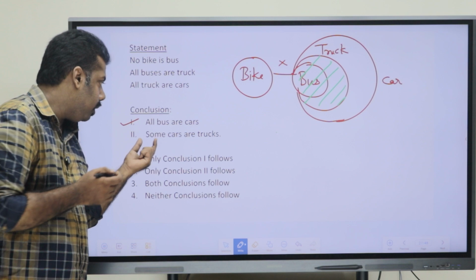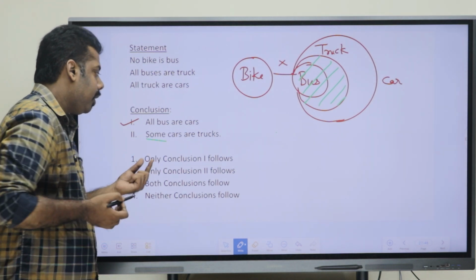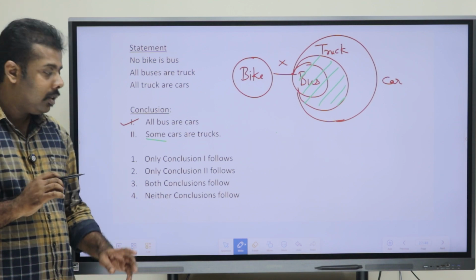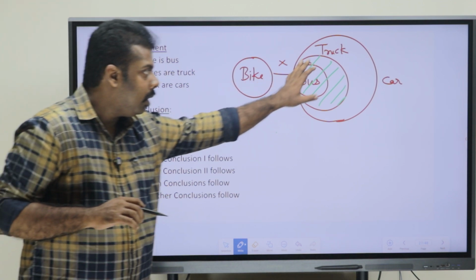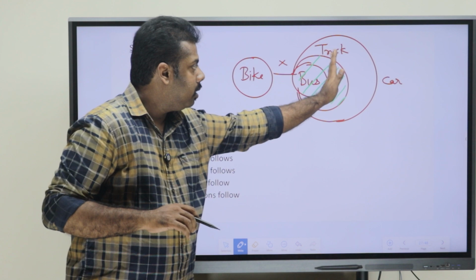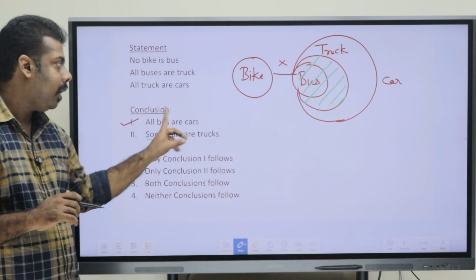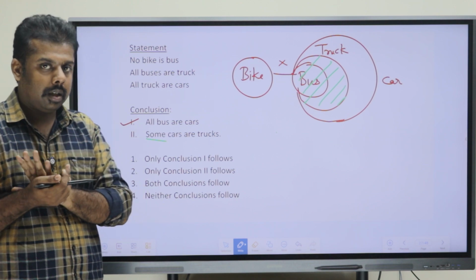So here they have connected it using the some case. So some cars are trucks, we can say, is it right or wrong? So car is the outer circle, this much portion we know is truck, okay, and they have told that some cars are trucks, okay. So that is right here, okay.